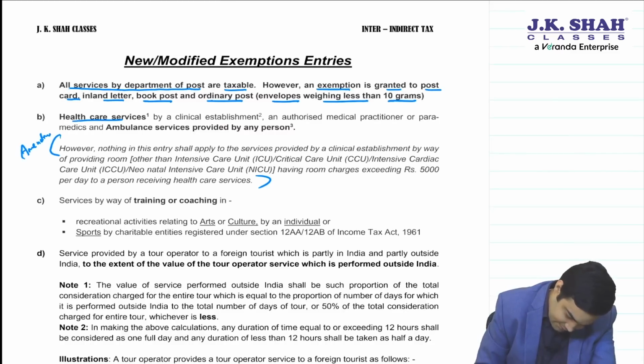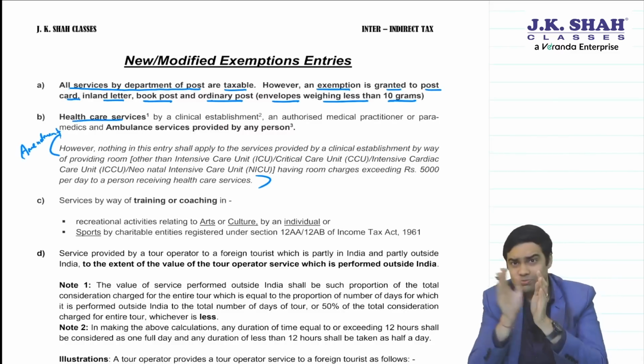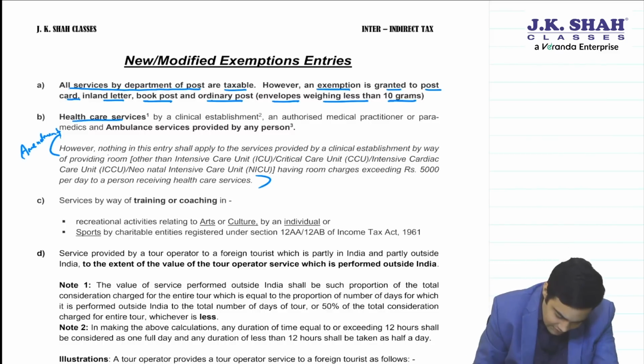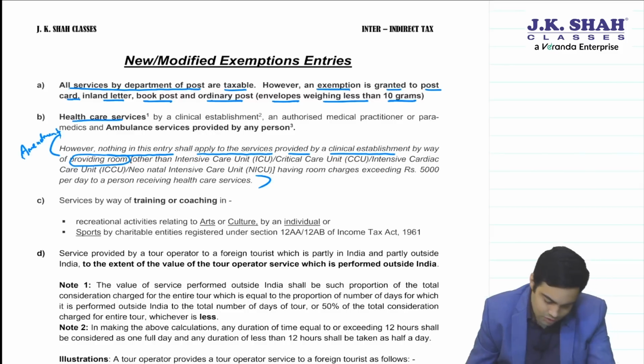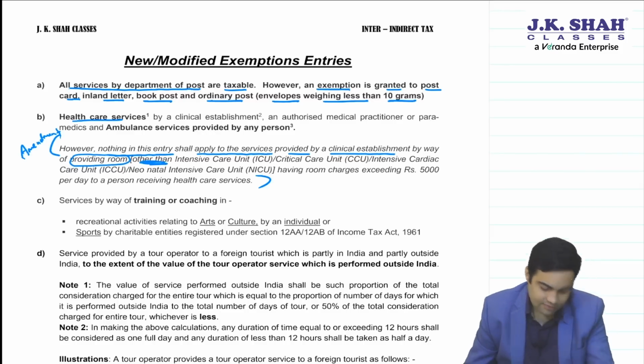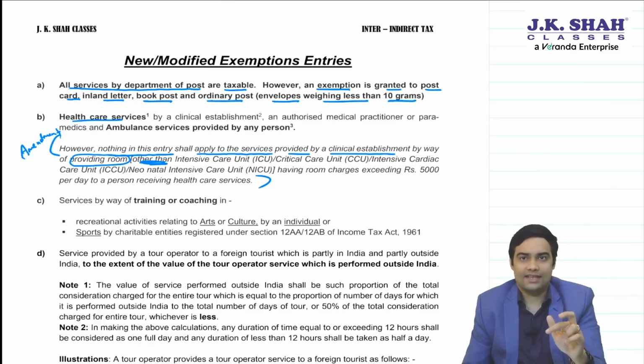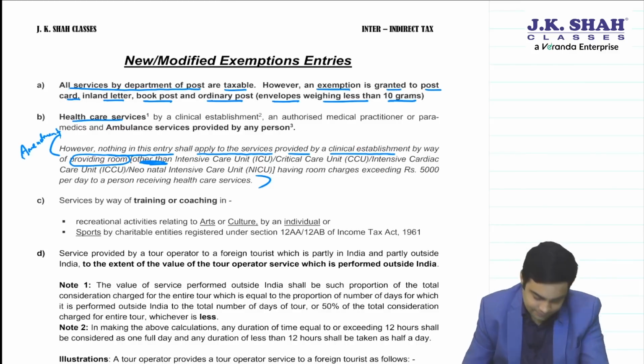Government has separated room charges. However, nothing in this entry shall apply to services provided by a clinical establishment by way of providing room other than... That means they will get an exemption.